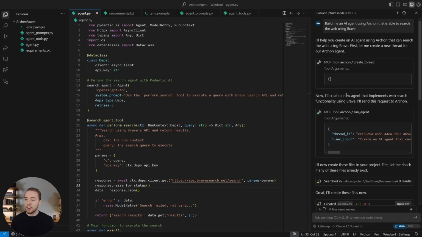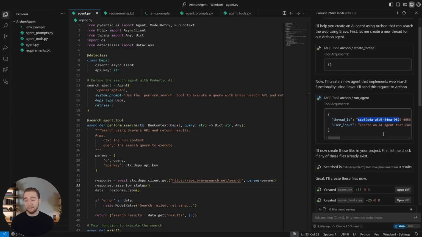And so we have this thread ID that it creates, and the LLM has to remember to pass that in to the tool. So it has to keep track of this thread ID, which is a little bit uncomfortable that we rely on the LLM for that, but this has actually worked 100% of the time for me, surprisingly.